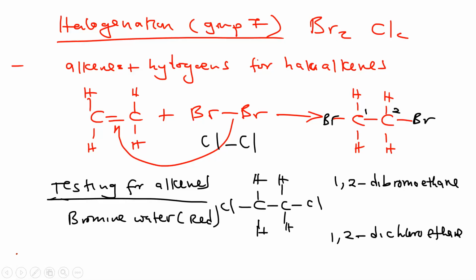So for testing for alkenes, when it is reacted with bromine water, the bromine water reacts with alkenes to form a colorless solution. In other words, it decolorizes the bromine solution. So that is the identity test for alkenes. The question that you might find is which one decolorizes bromine solution, in the case they are listed. What decolorizes bromine is alkenes.